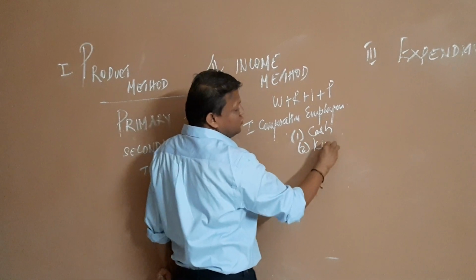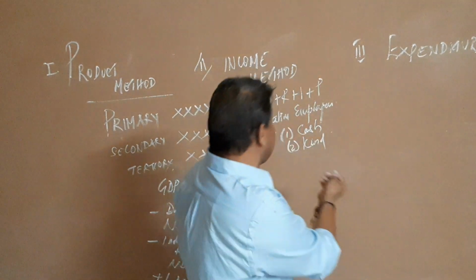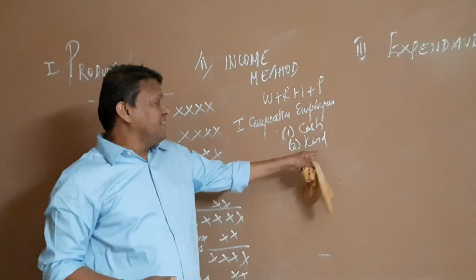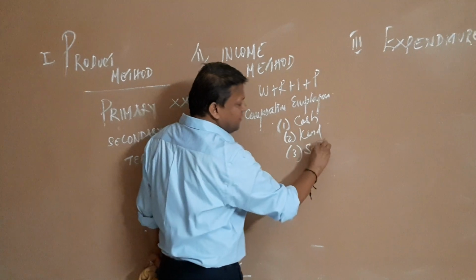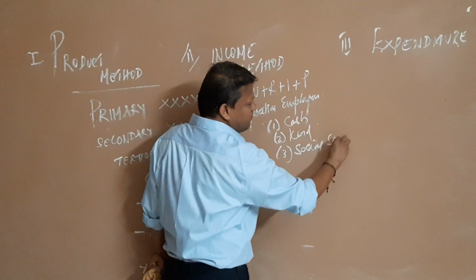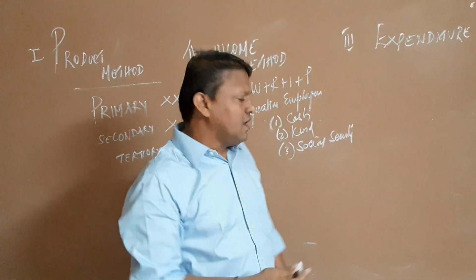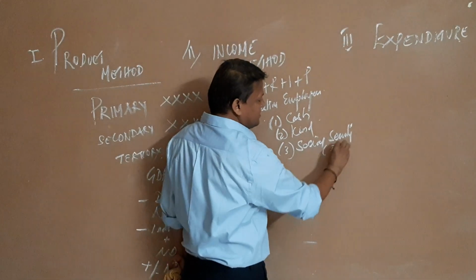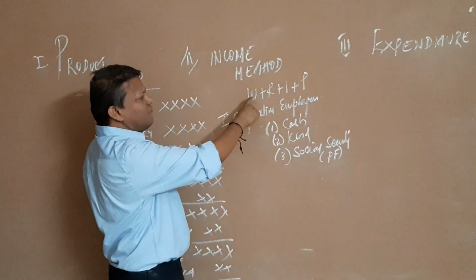Sometimes big executives are paid rent-free accommodation. So that rent-free accommodation is an example of wages paid in kind. The third one is social security payment. The social security payment is, for example, the deduction of provident funds. All these three will come under the category of wages.